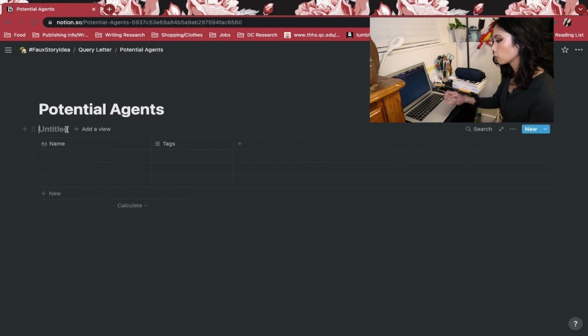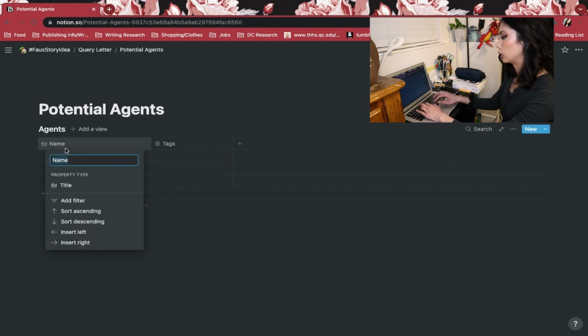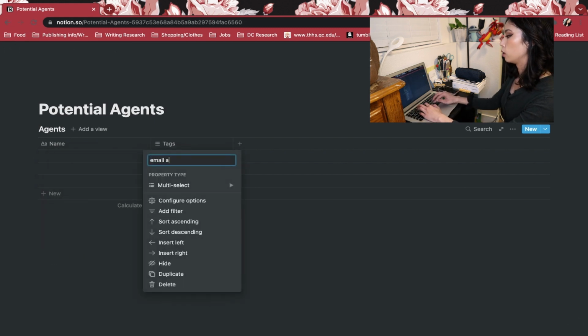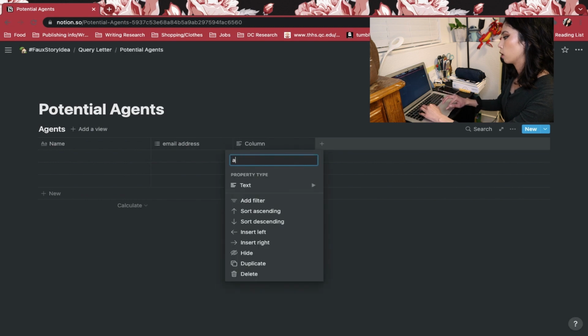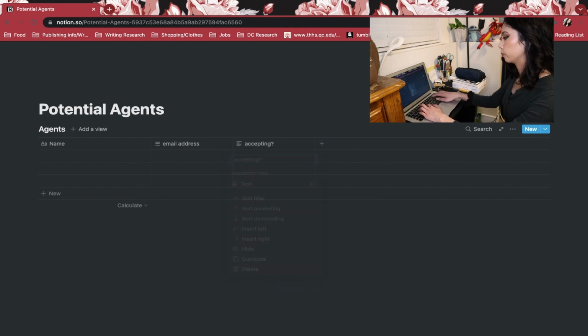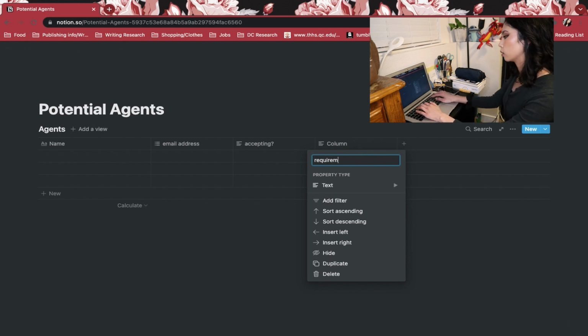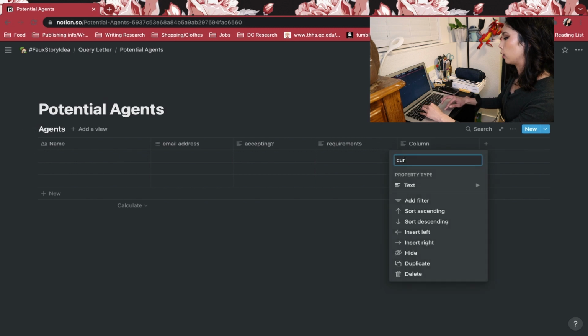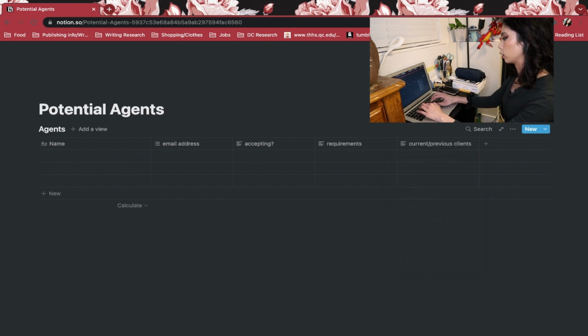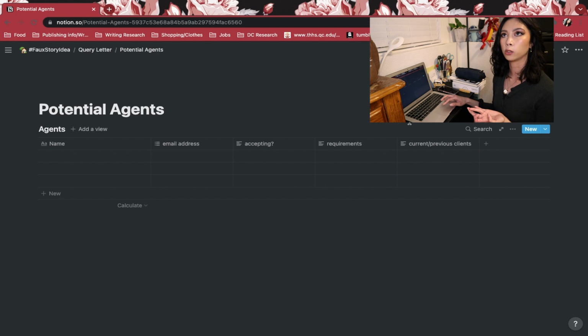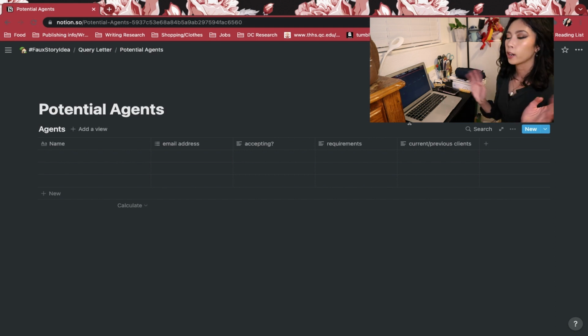There we go. Database. Agents. So then you could say their name, their email address, accepting new clients, and I don't know if you guys are like this, requirements, and then current or previous clients, just in case, oh, Nico, okay. If you wanted a list of clients they used to have or currently do have, that inspires you to really go for them because of that.